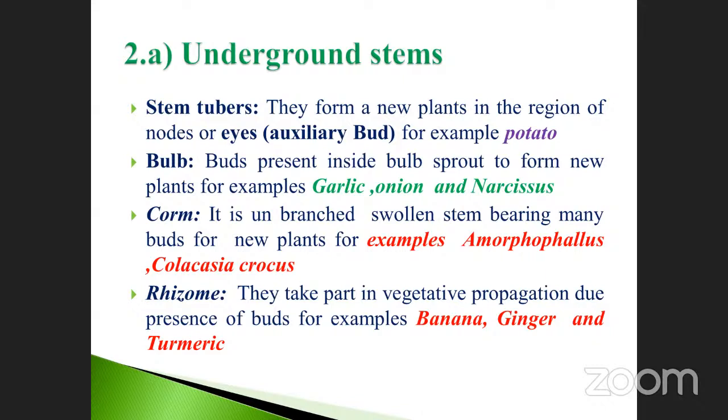Are these dicot or monocot? These are all monocot, particularly rhizome, banana. It has so many buds on the tip and grows as a new one. When you are going to plant new banana, ginger or turmeric under vegetative propagation, you have to plant the seed ginger, that means the rhizome. Then only we'll get the new plants.